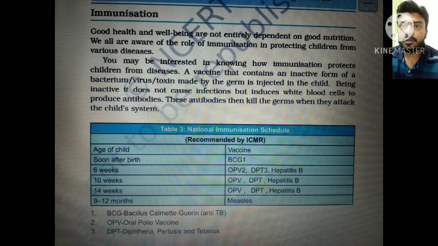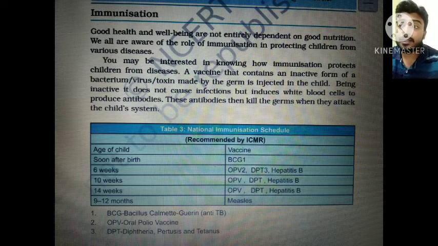Today our topic is immunization. Good health and well-being are not entirely dependent on good nutrition. We all are aware of the role of immunization in protecting children from various diseases. You may be interested in knowing how immunization protects children from diseases. How this immunization works has been described here.